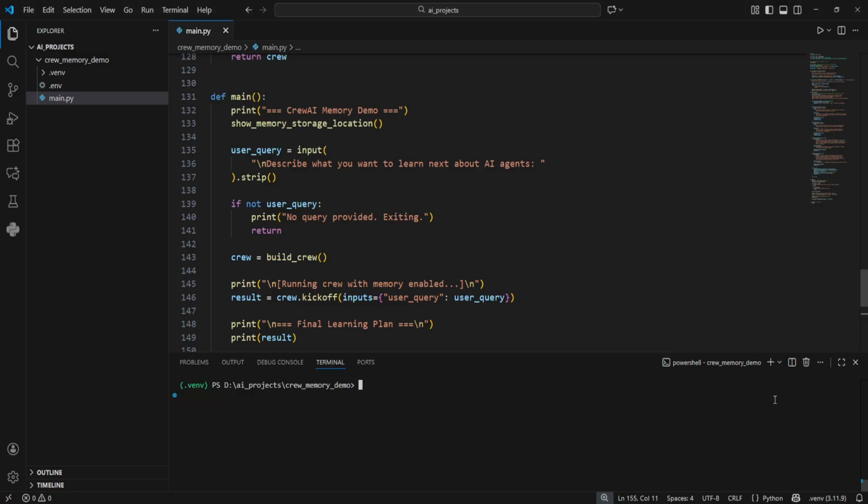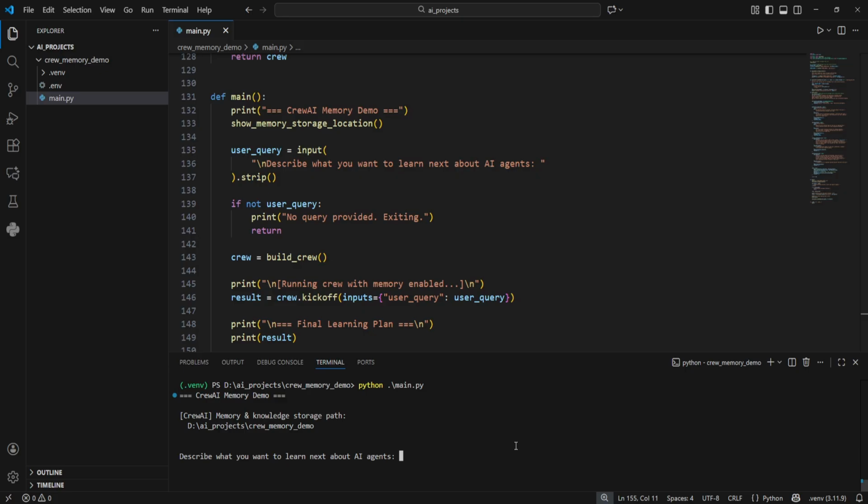Open your terminal and make sure that you're inside the Crew memory demo folder with the virtual environment activated. Then you need to run python main.py. The script prints the memory and knowledge storage path. This should be your current project directory because we set CrewAI storage dir to path current working directory. Then it will prompt you to describe what you want to learn next about AI agents.